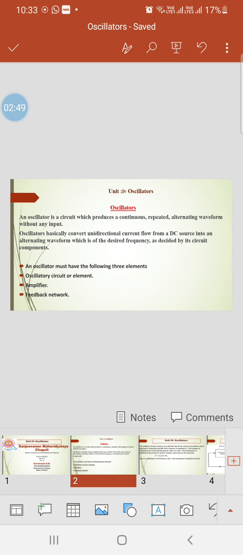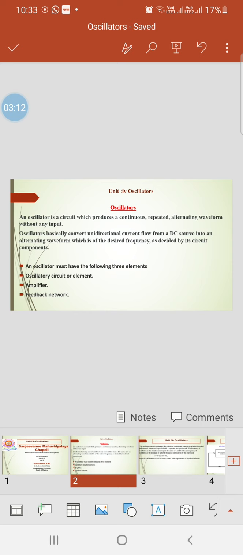An oscillator must have the following three elements. What are the three elements of the oscillator? One is the oscillatory circuit or element. This oscillatory circuit is also said to be the tank circuit.